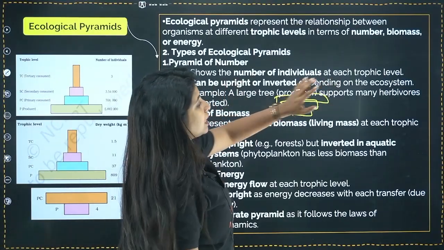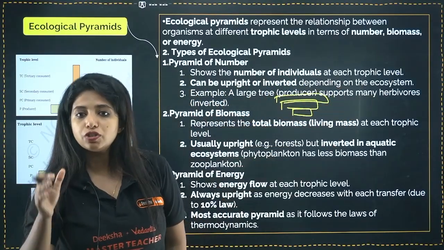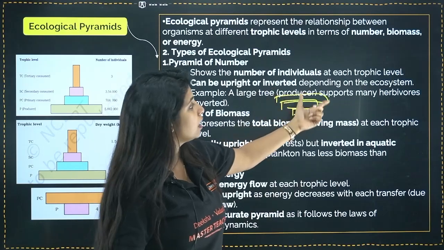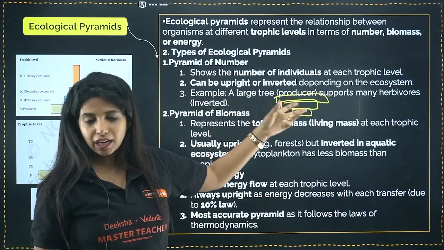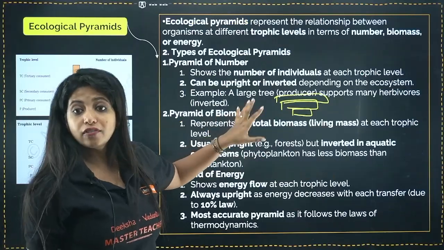It shows the number of individuals at each trophic level, and it can be upright or inverted depending on what the ecosystem is. Example, a large tree supports many herbivores, inverted, as I told you. Please know the exceptions. You can get questions on the basis of that as well.